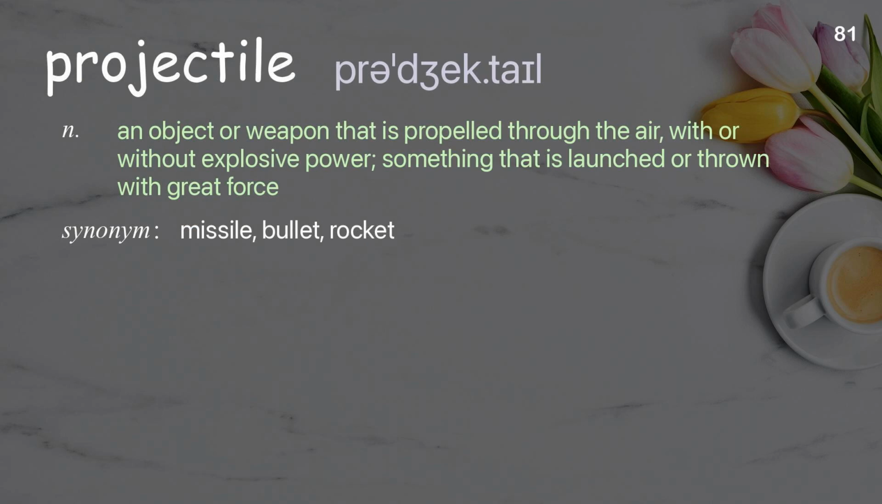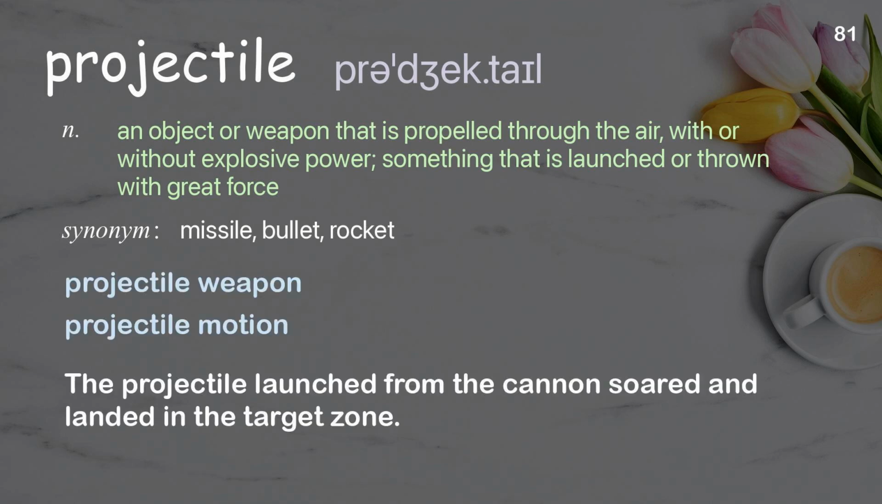Projectile. An object or weapon that is propelled through the air, with or without explosive power, something that is launched or thrown with great force. Examples: Projectile weapon. Projectile motion. The projectile launched from the cannon and landed in the target zone.